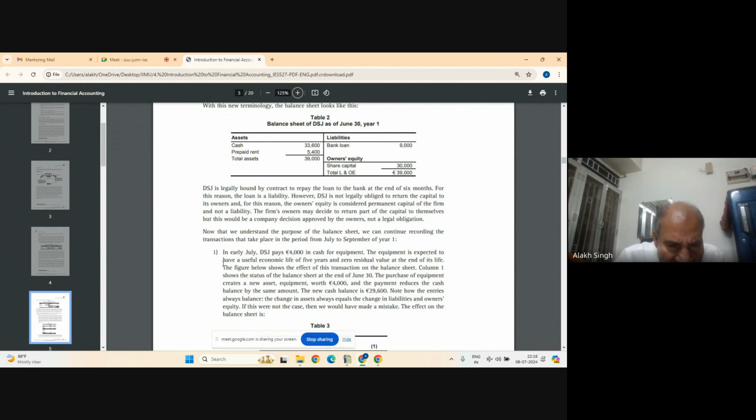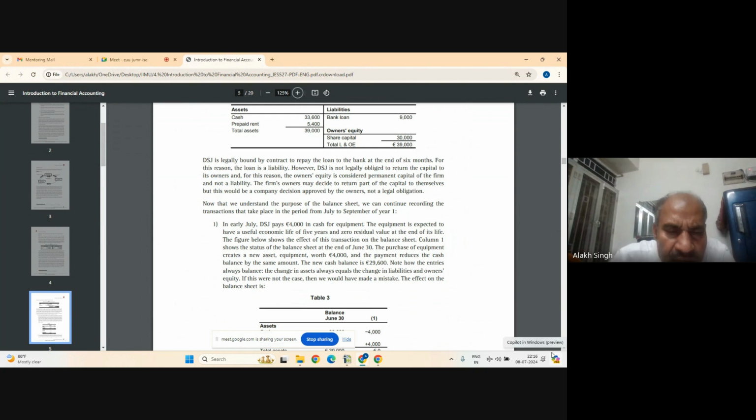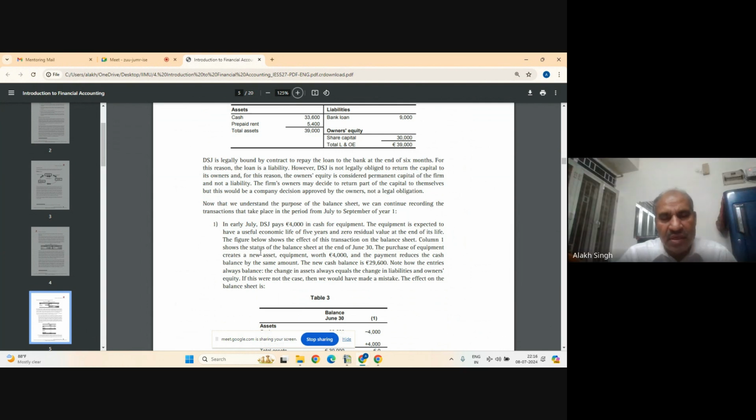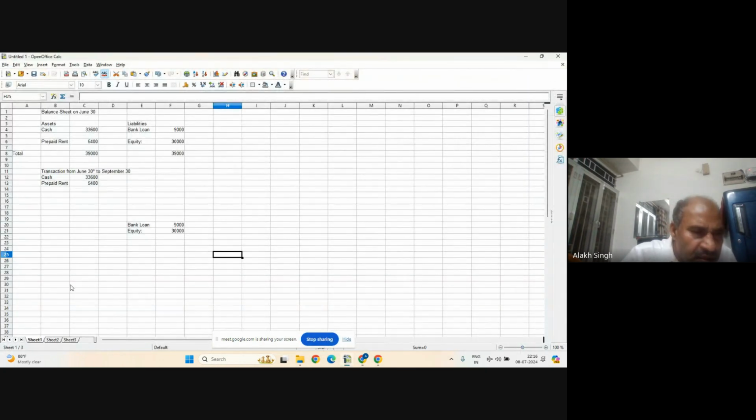Okay, so let's see, here is the first thing. So we come here and it tells in early July, DSJ pays 4,000 in cash for equipment. Okay. Now, what is this equipment? Equipment is an asset or liability? Asset. It is an asset. Very good. Because the equipment will be used for production. So perfectly correct. So the change will happen on the asset side only. So it pays. Here is the asset side. No, we are having. I haven't written asset. Let me include it.